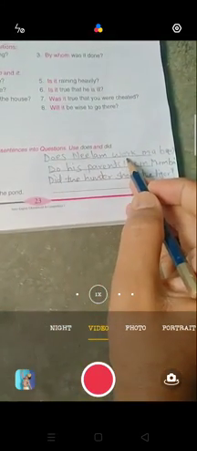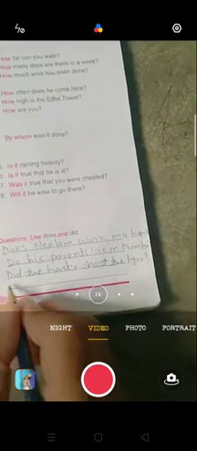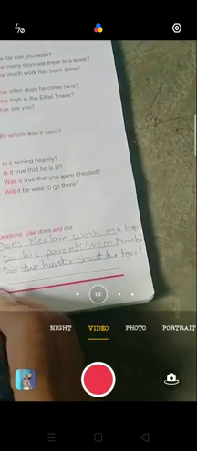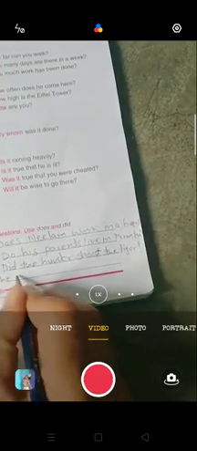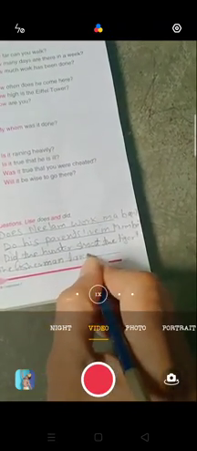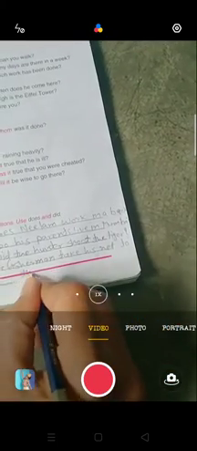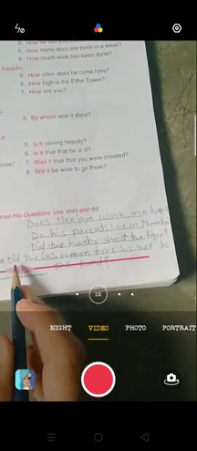The fisherman took his net. Took is the past tense of take. The fisherman took, so we will use did here again. Did the fisherman take his net to the pond? So what question is it becoming? Did the fisherman take his net to the pond? Okay, like this.